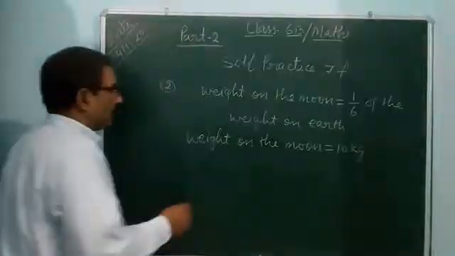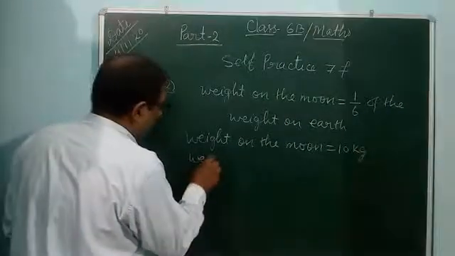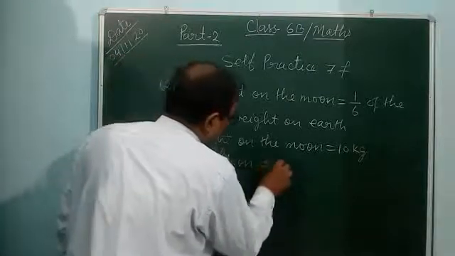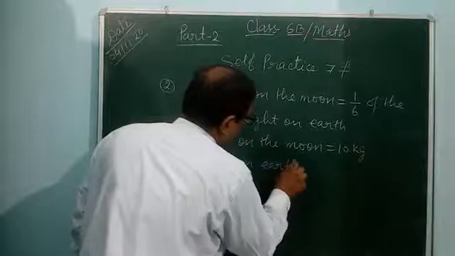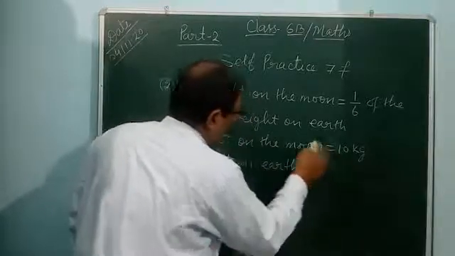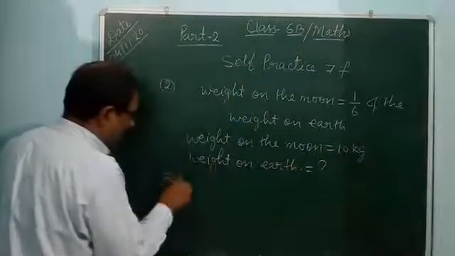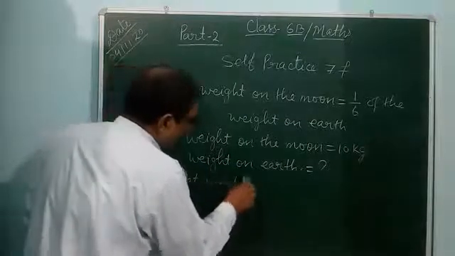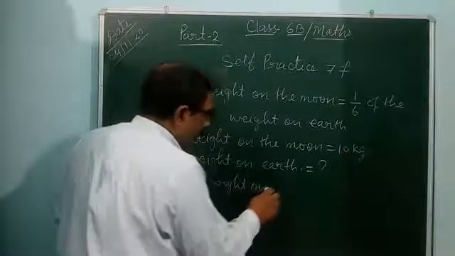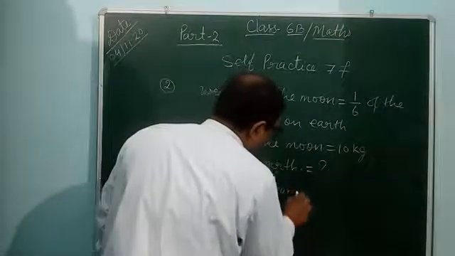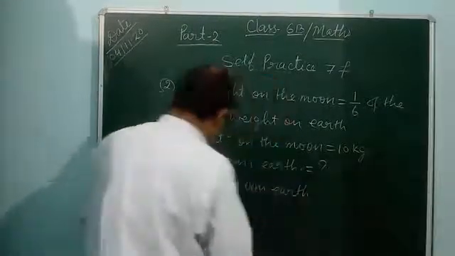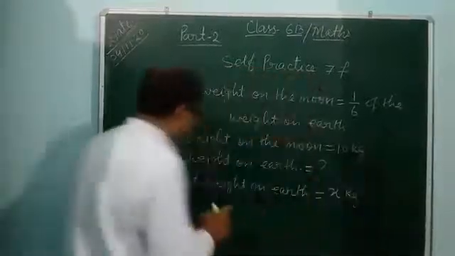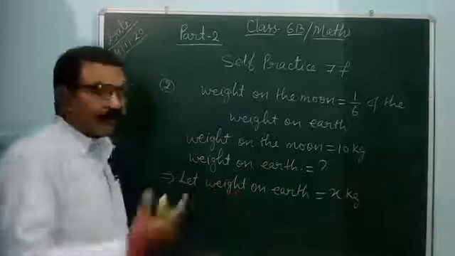It means you have to find out weight on earth, equal to question mark. So here, let weight on earth is equal to x kg.